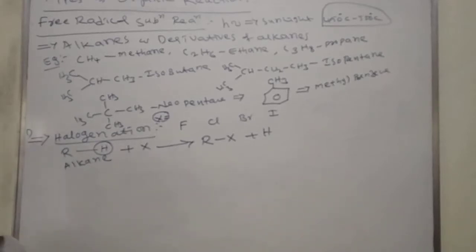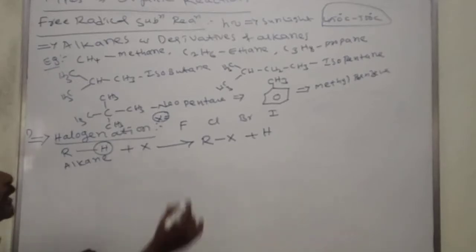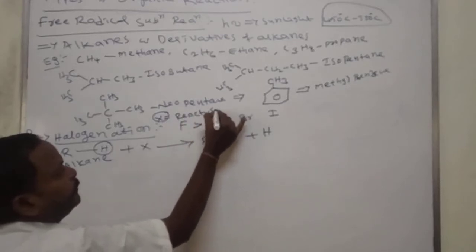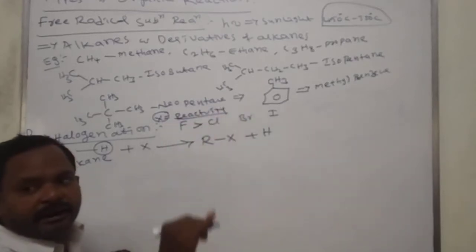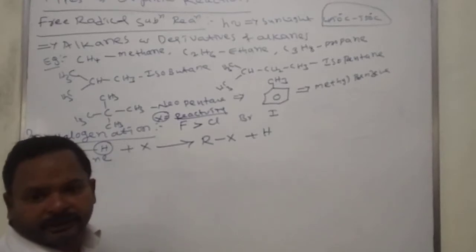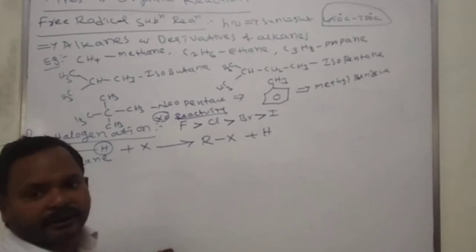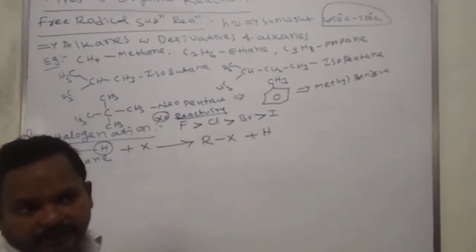Towards halogenation, fluorine is more reactive. Why? Fluorine has more electronegativity than chlorine. The electron attracting nature of fluorine is more than chlorine, more than bromine, more than iodine.